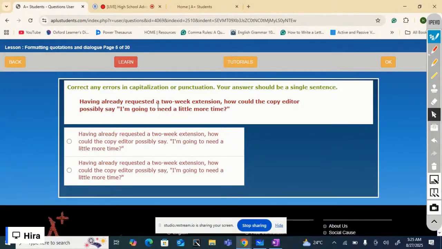Having already requested a 2 week extension, how could the copy editor probably say, "I'm going to need a little more time"? Interesting. Okay, I'll discuss this one with you before you answer.